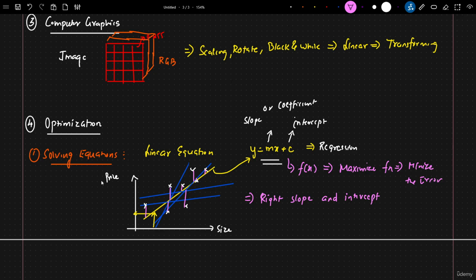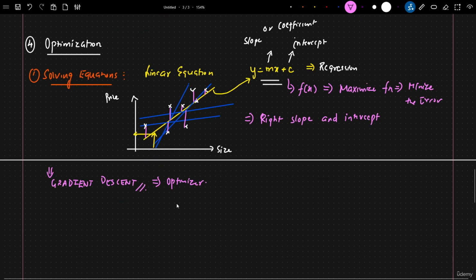How is this done? As we go ahead, we will be solving a linear regression theoretical intuition and see how this entire thing happens step by step. Here the concept of gradient descent will be applied. Gradient descent, a very important topic altogether, is basically called an optimizer. That is the reason we are talking about optimization. We'll discuss this as we go ahead. Not only this, even in deep learning we have different optimization techniques.